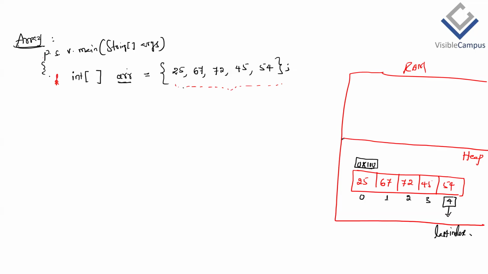A variable which is present inside a method, which is the main method, is nothing but a local variable. So this ARR is a local variable. That's why it is stored in the stack segment of memory.